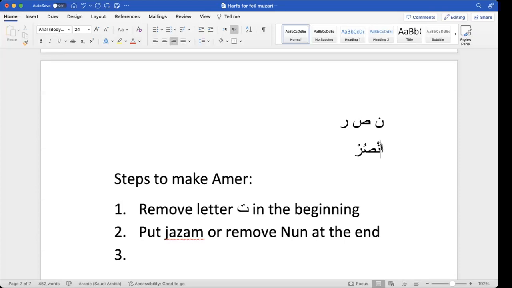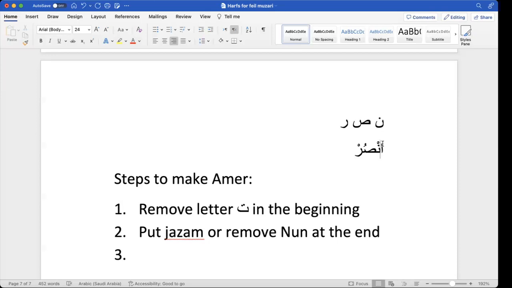The harakah of this alif will depend upon the harakah of the second last letter of this word, that is, the letter before the jazm. It is Dhamma. Now, if it is Dhamma, then we will put a Dhamma here on the alif.